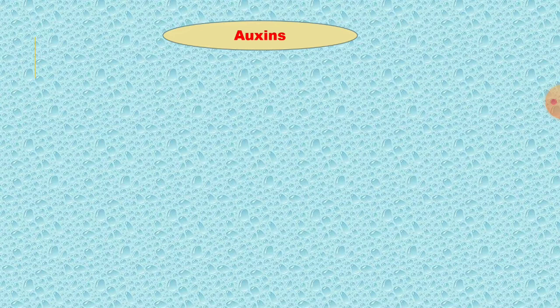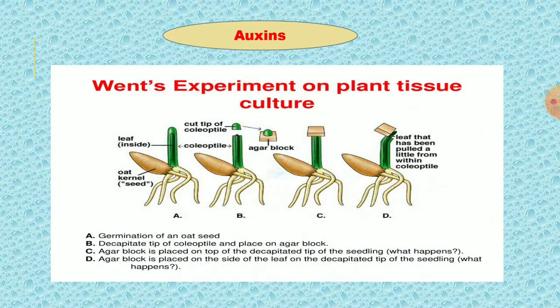Charles Darwin observed unilateral growth and curvature of canary grass, a type of grass. He also observed the growth hormone in the coleoptile, the tip of the growing seedling. He came to the conclusion that something influenced was transmitted from the tip of the coleoptile to the basal region.